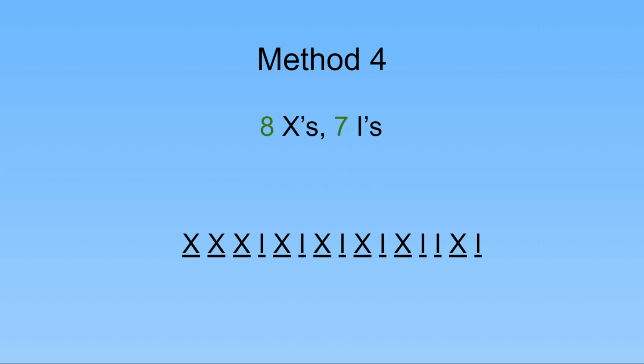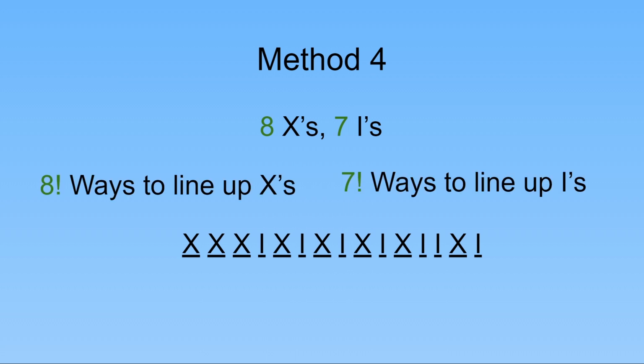Let's say that the animals voted and gave us the following code. The order of the X's doesn't really matter. We can switch one X with the other and the code would be the same. Same thing for the I's. So we can divide by how many ways we can line up just the X's and how many ways we can line up just the I's. So since we have 8 X's, we have 8 factorial ways we can line up just the X's. And since we have 7 I's, we have 7 factorial ways to line up just the I's.